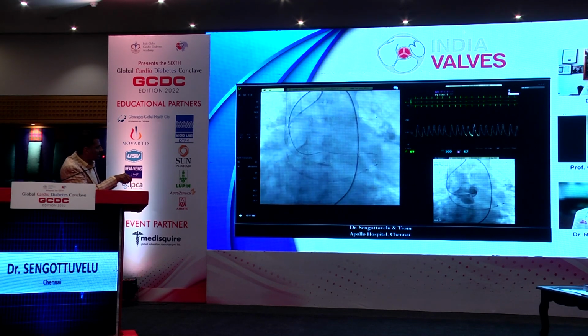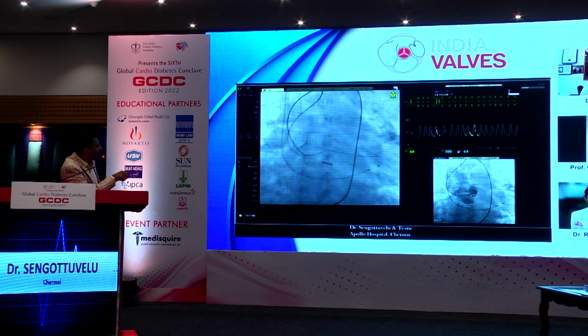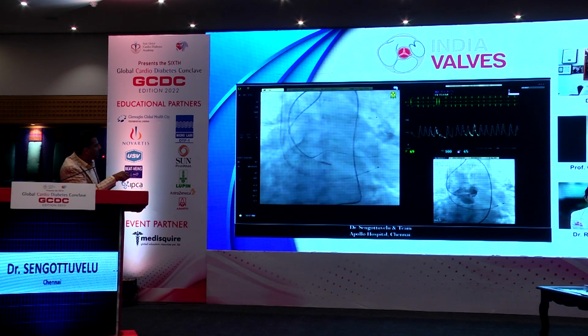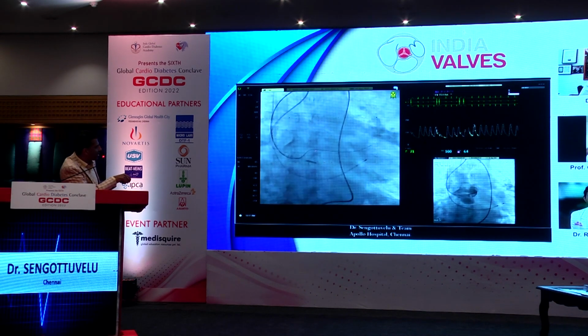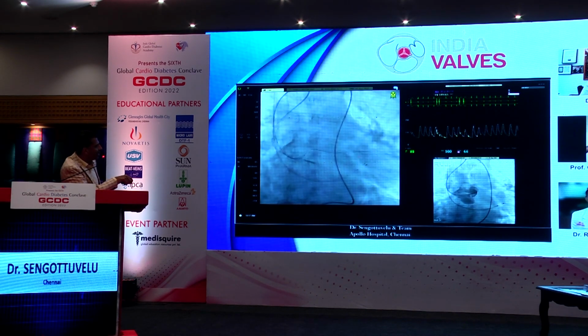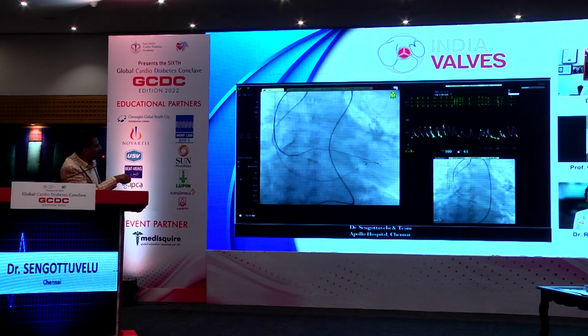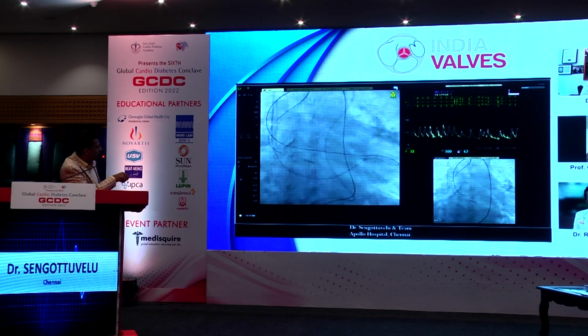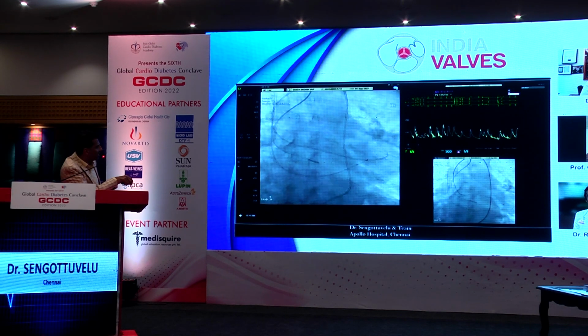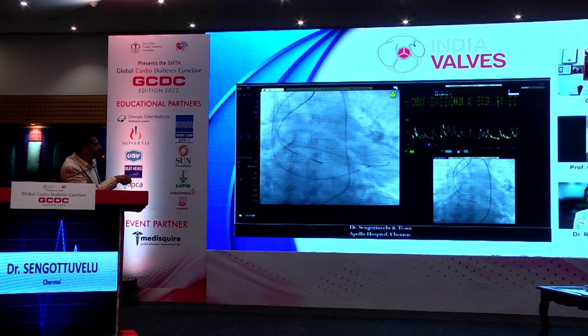You can see the wire has now crossed through the aortic valve. So we have gone through the femoral artery and aorta, and then retrogradely crossed from the aortic valve into the left ventricle. The wire is now in the left ventricle, you can see that. Then we push the catheter, through which we put a stiff wire.